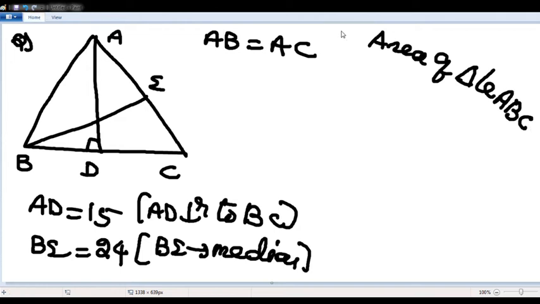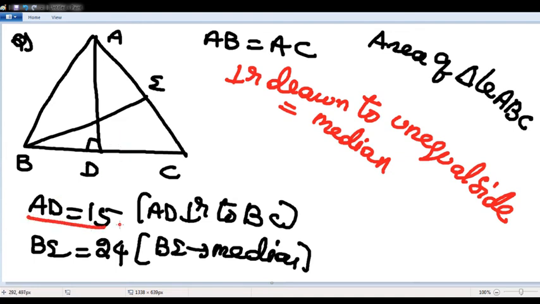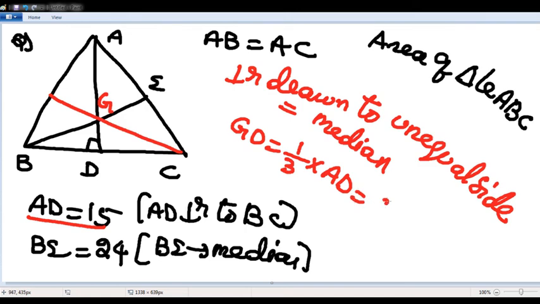Now see here, beta. In an isosceles triangle, the perpendicular drawn onto the unequal side also becomes a median. Two medians are required to get the centroid. That means AD, because it is the unequal side, is a median. So 2 medians means total 6. Centroid divides median in the ratio 2:1. So GD is 1/3 of AD, which is 5.